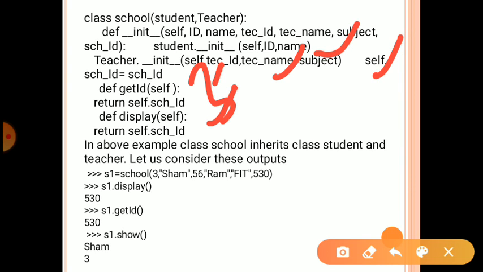Here s1.display displays, at last what we are giving, self and school id, so it will return the value of school id. Then get id also returns the value of school's id.